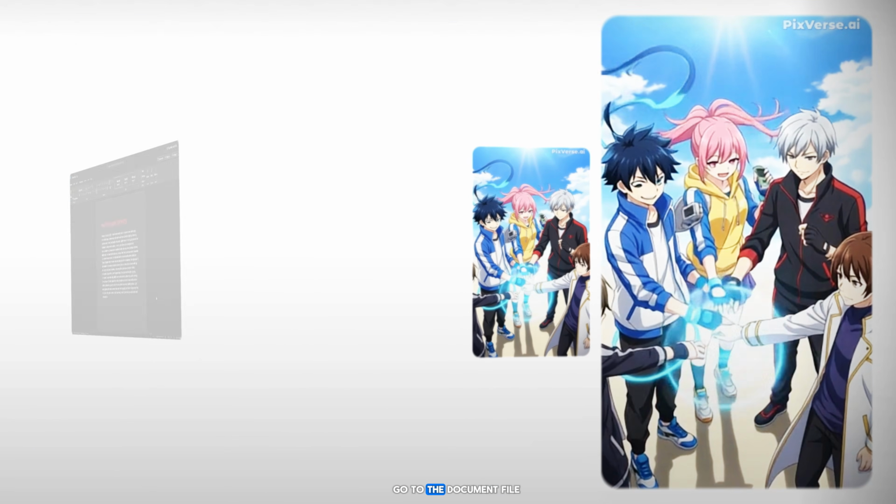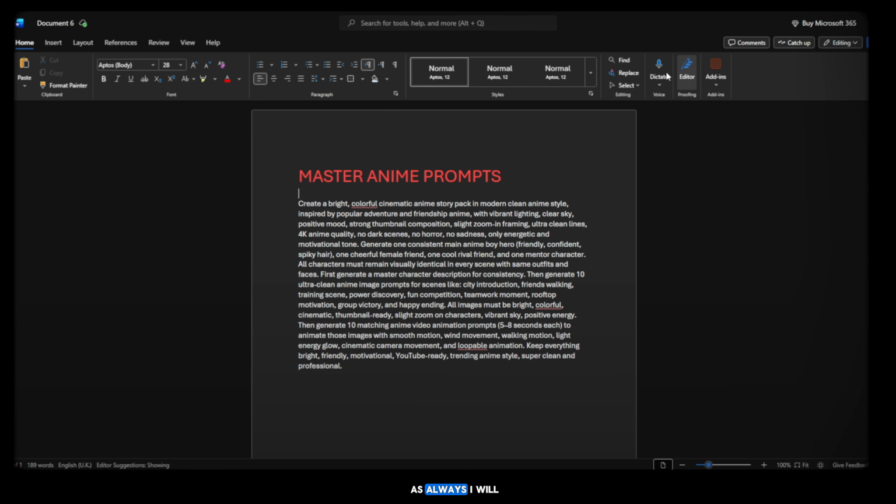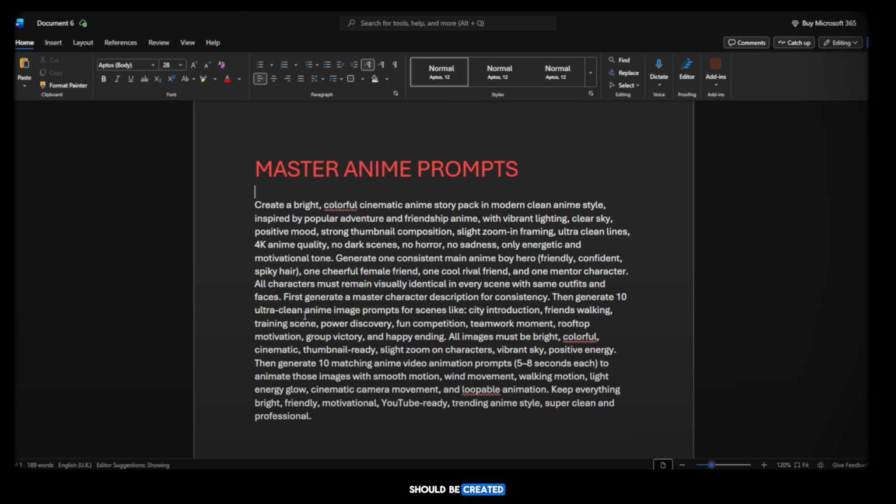First, you need to go to the document file. As always, I will provide you with the prompts. Inside this prompt, I have already added all the details, including how the characters should look, what kind of scenes should be created, how many characters are needed, how many image prompts are required, how many video prompts are required, the style, YouTube style trending anime style super clean professional style. Whether the scene should be bright morning light or glow lighting, everything is already included inside the prompt. You simply need to copy the prompt.